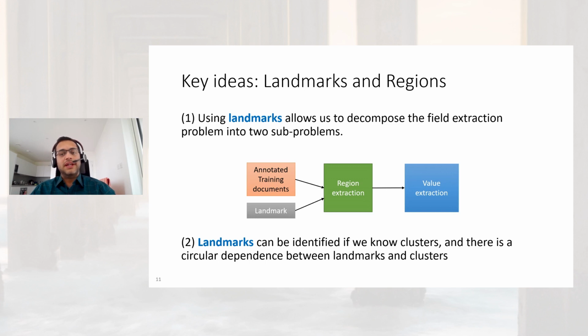This brings us to the key idea. Using landmarks allows us to decompose the field extraction problem into two subproblems, region extraction and value extraction. Region extraction takes the document as input and produces a small region as output guided by the landmark. Value extraction takes the small region produced in the first step as input and extracts the desired field values from the region. Based on the clusters, we can infer the landmarks, which in turn induce regions which lead to clusters. As there is a circular dependence between landmarks and clusters, we infer them jointly.